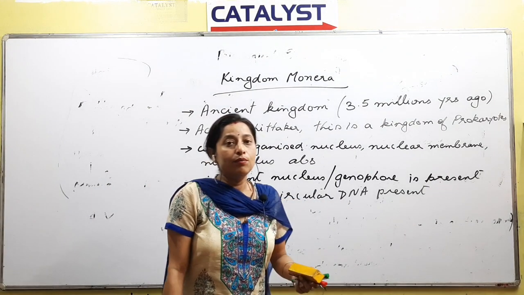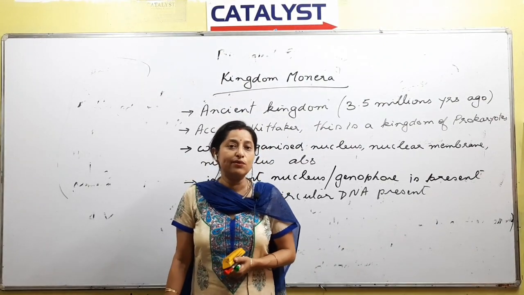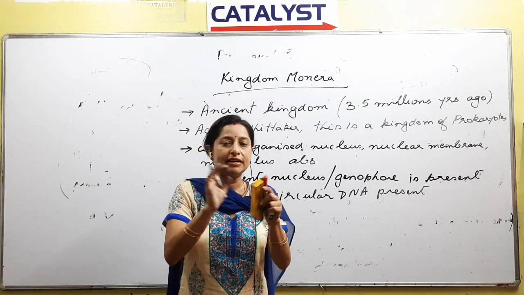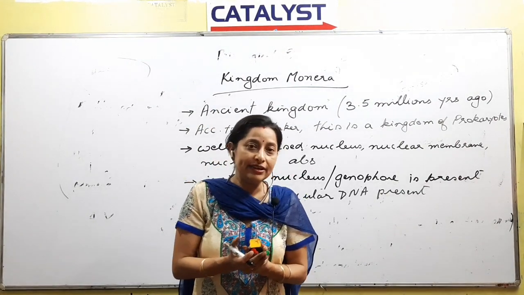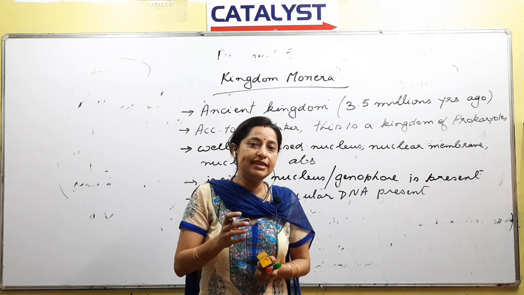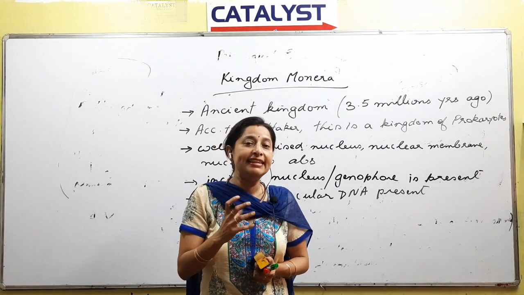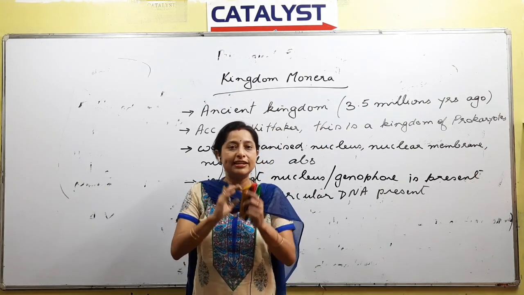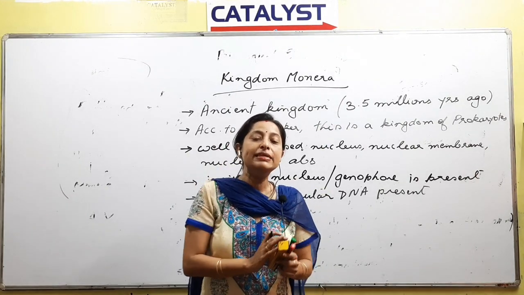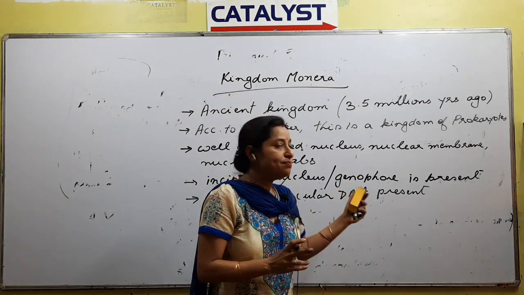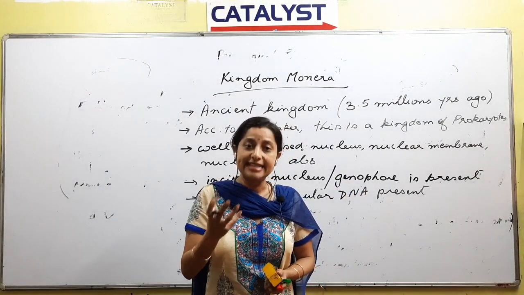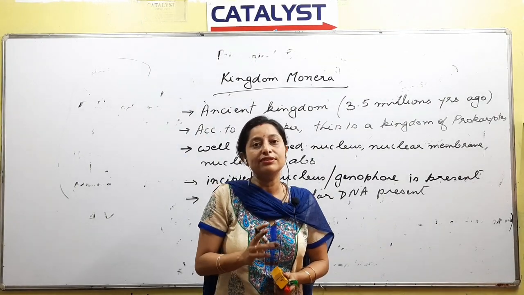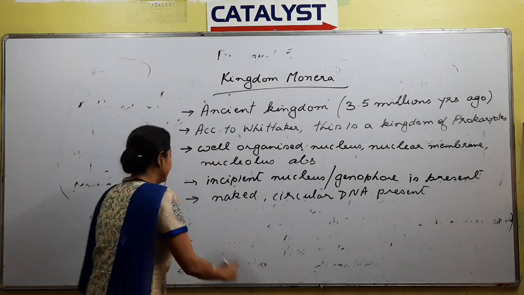Naked mane ki? Why are we saying, or why are we using the word naked? Because whenever a DNA is covered with a particular protein, then we do not call it naked. So if the DNA is covered by a protein, and the name of the protein is called histone protein, then we do not call it naked. In case of a prokaryote that histone protein is absent, which means the DNA covering is absent, and that is why we use that the DNA is naked, right?